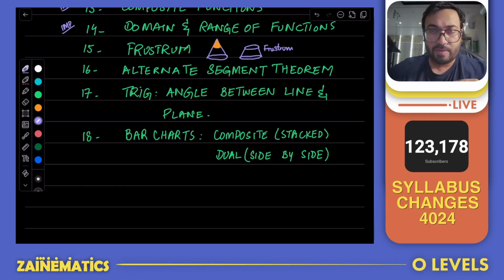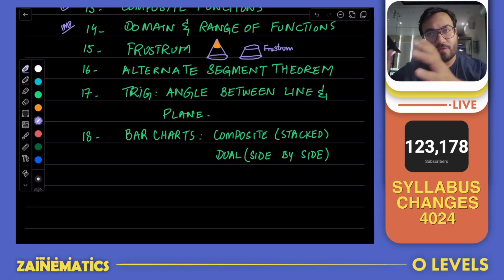Many of you have seen composite and dual bar charts in geography, especially where you're comparing rainfall from one month to another month, where you're comparing the production of two different items in the same year, or where you're comparing the total output in terms of minerals or power sources in a particular year. So there they have been used, but we will do that for mathematics as well. They're not difficult at all.